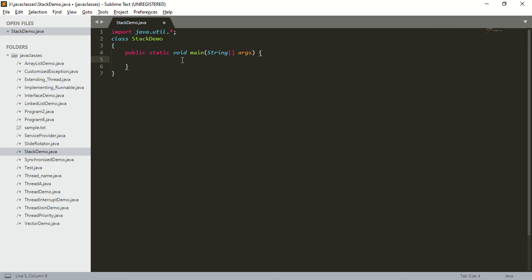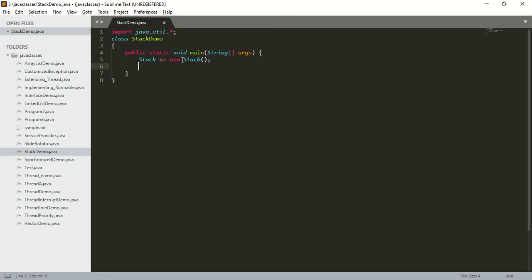Next, I should create a stack. How to create a stack? There is only one constructor, that is Stack s is equal to new Stack. This constructor is going to create an empty stack object.